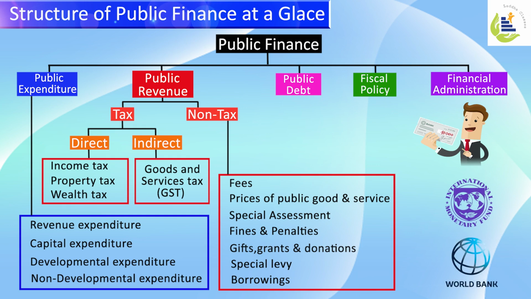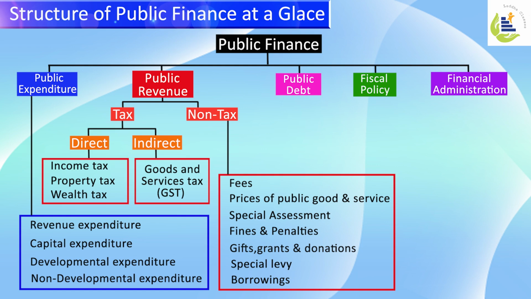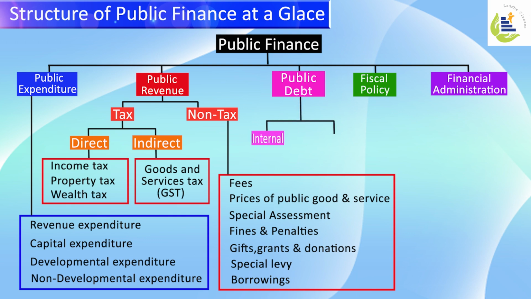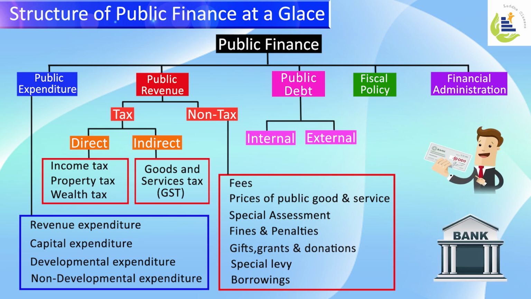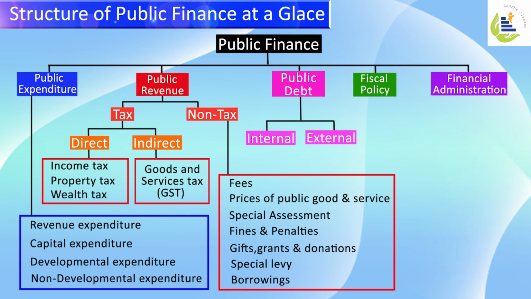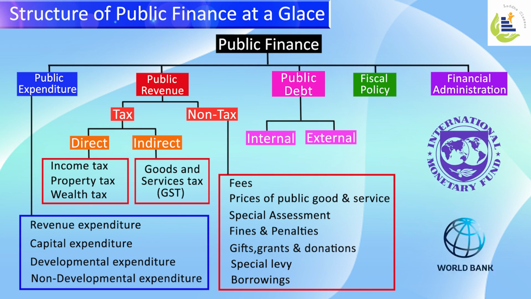Once we understand how the government spends its money through public expenditure and how it receives its money through public revenue, we should also know a very important part of public finance, that is public debt. Public debt can be categorized into two types: internal debt and external debt. As the name suggests, in internal debt, the borrowings or funds are raised within the country through its own citizens, through national banks, or through giving bonds to the citizens. External debt is raised from foreign governments and foreign institutions like the IMF and World Bank.